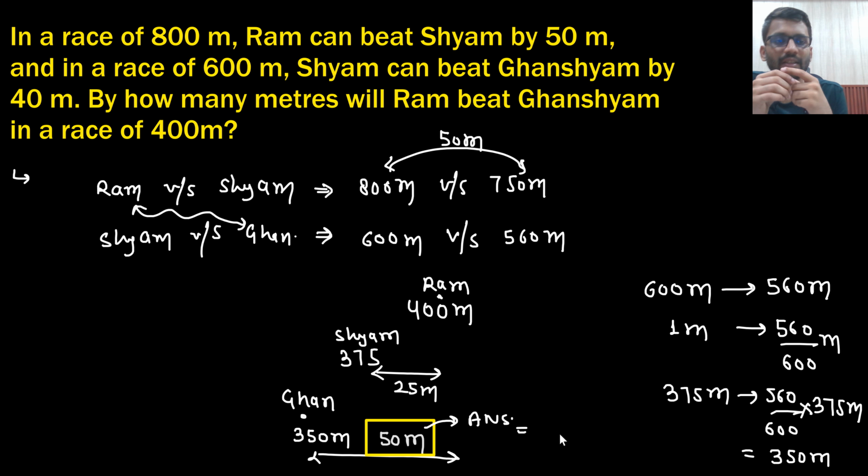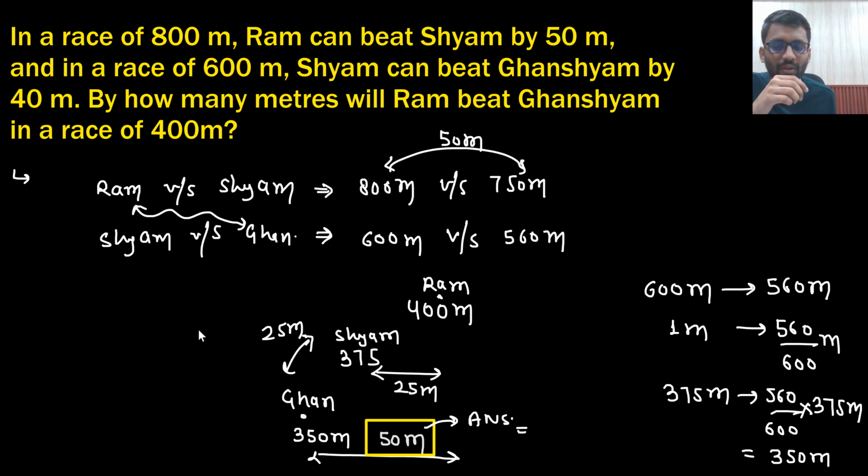And if my question was, in a race of 400 meter, by how many meters Shyam would beat Ghanshyam? Will your answer be 25 meter? You will say that from here to here, the distance is 25 meter. So Shyam will beat Ghanshyam by 25 meter in a race of 400 meter.